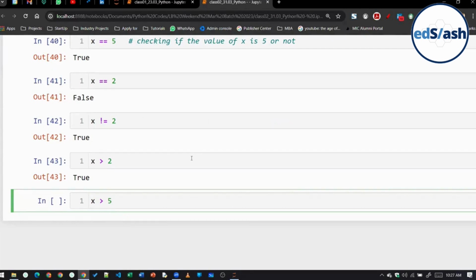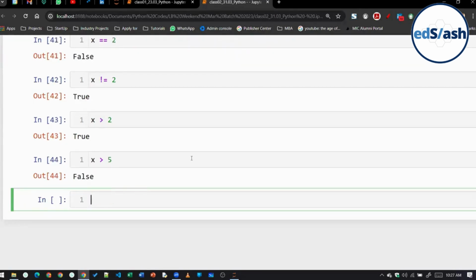Why? Because 5 cannot be greater than 5. I can write 5.1 greater than 5, and this will give us true. But x greater than 5 will not give us true, because 5 cannot be greater than itself. Similarly, x less than 5 will also give us false.